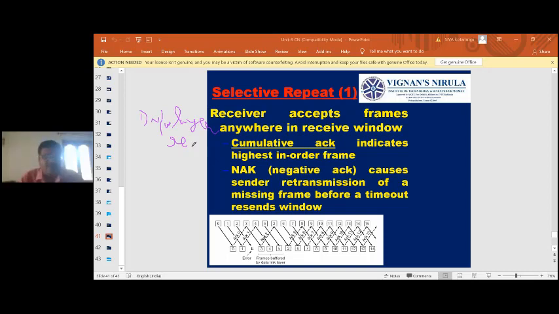Next, the function called send frame will be called. In that, s equals next frame to send, equal to frame expected. Frame expected is calculated